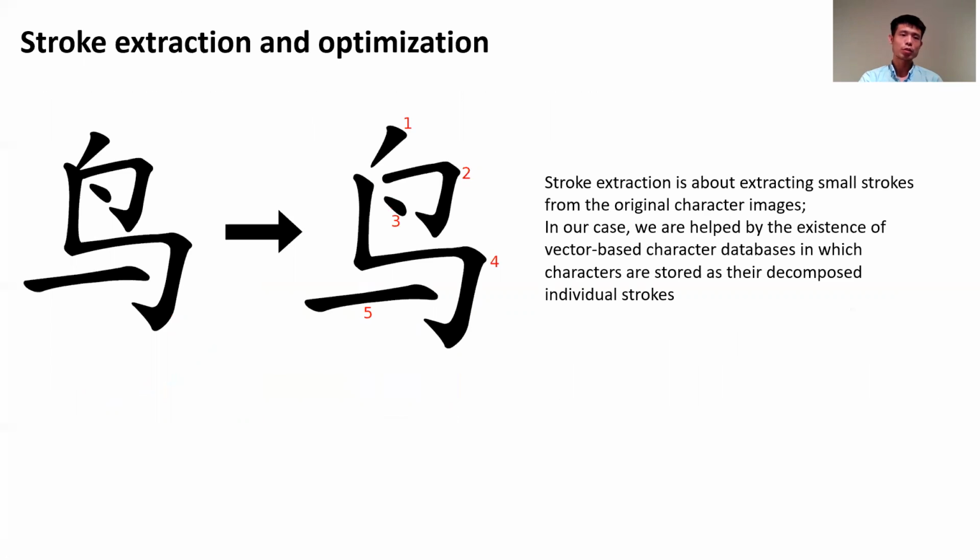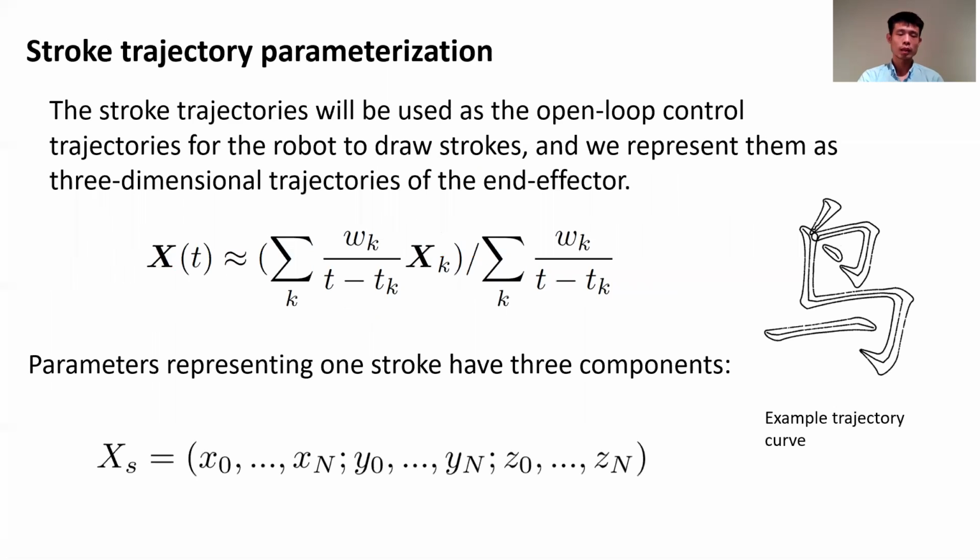Stroke extraction can be achieved by many available methods, and this figure shows the stroke extraction process and the results. And now we are able to apply our pseudospectral methods to the individual stroke trajectories. Also notice that stroke trajectories live in a three-dimensional space, and so we need three sets of parameters to fully represent a stroke trajectory.